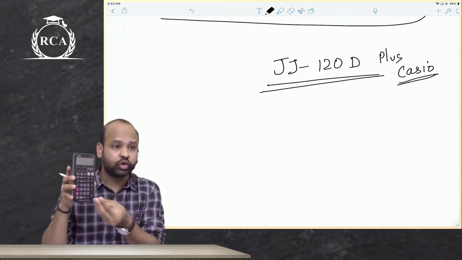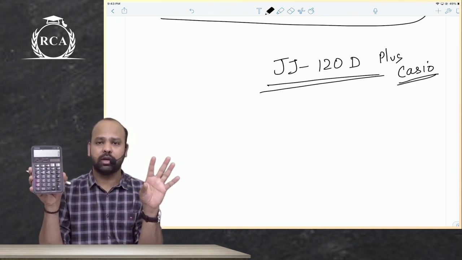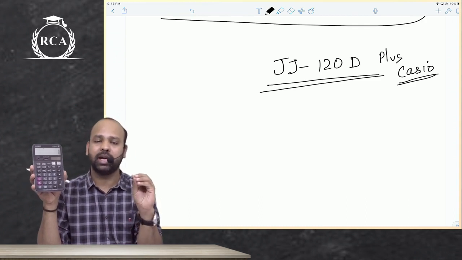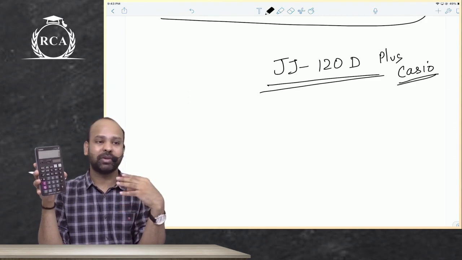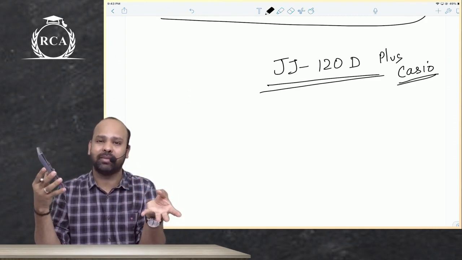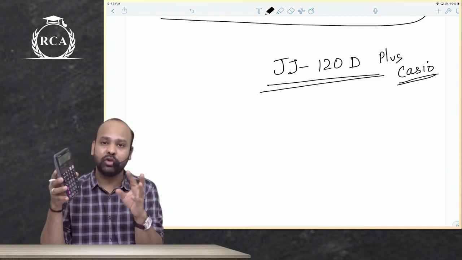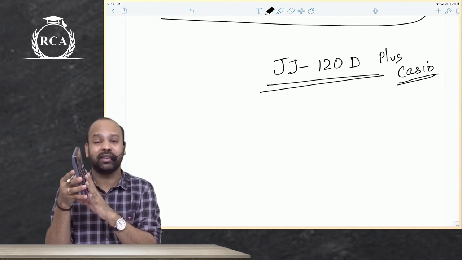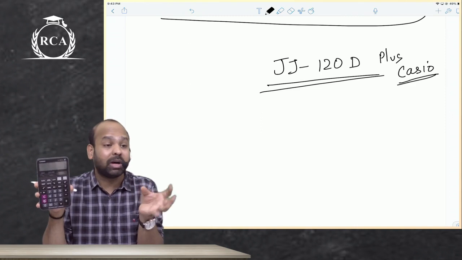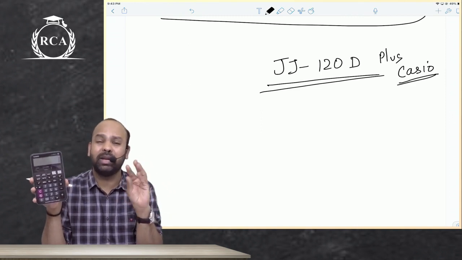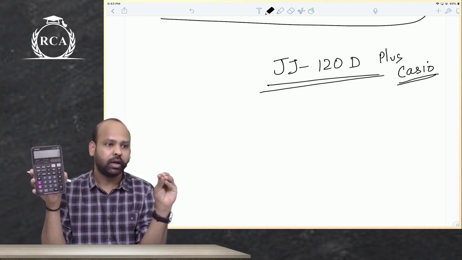So if you're used to the JJ120D plus, or if you're buying a new calculator, preferably buy one with a GT option. And stick to only one type of calculator till the end, so that you do not end up making mistakes or taking more time in the examination. The speed will also matter in the examination. You should be familiar with the things that you are using in the examination. That will ensure that you take the right amount of time to solve things. So please keep that in mind. Do not forget. Buy any calculator.